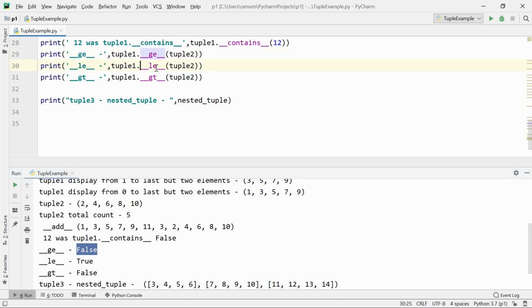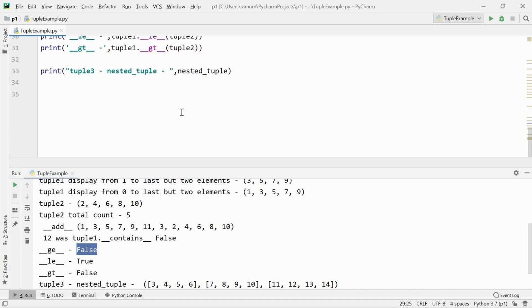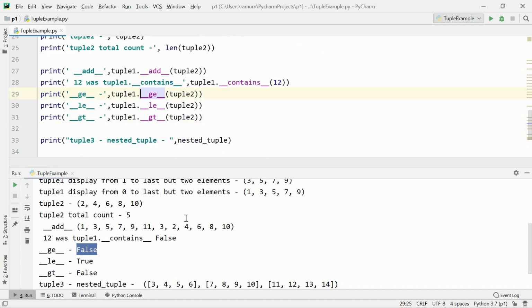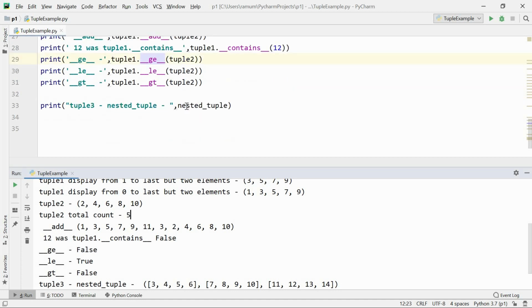GE means greater than or equal to, LE means less than or equal to, GT means greater than. So tuple 1 is less than or equal to tuple 2. Like this, there are multiple operations. These are all the operations that I have found and practiced, and I am just showing them for more usage.